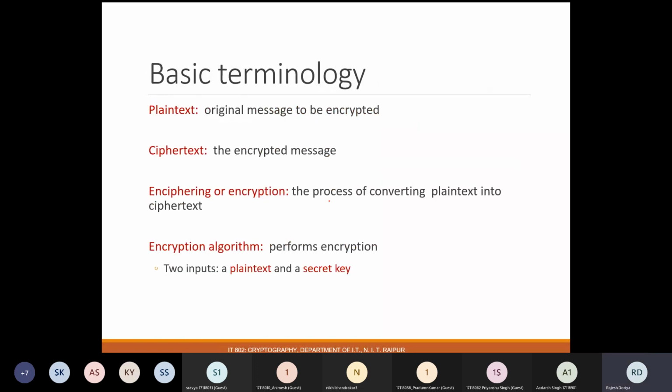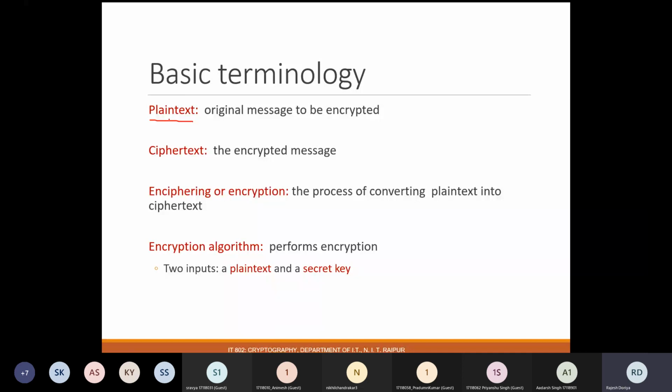So let us see the basic terminologies, and these are the terms which we will be using very often in this subject. The first such thing is plain text. This is nothing but the original message which we are going to encrypt, or you can say the original message to be encrypted, and that message is called plain text.